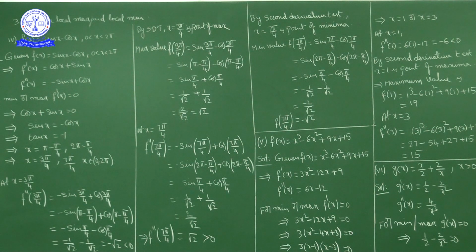Okay, in fourth quadrant sin negative, cos positive. Okay, 2 pi minus pi by 4 is in fourth quadrant. In fourth quadrant sin negative, cos positive. So how much we got here? Sin pi by 4 plus cos pi by 4.